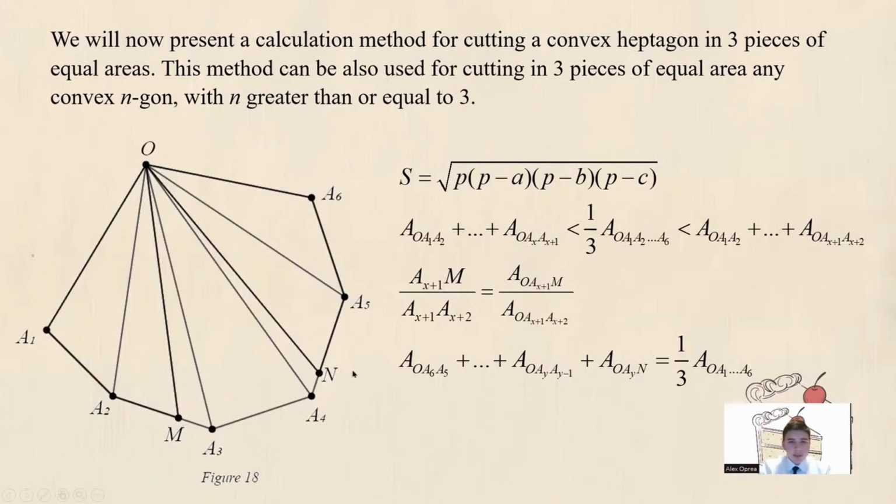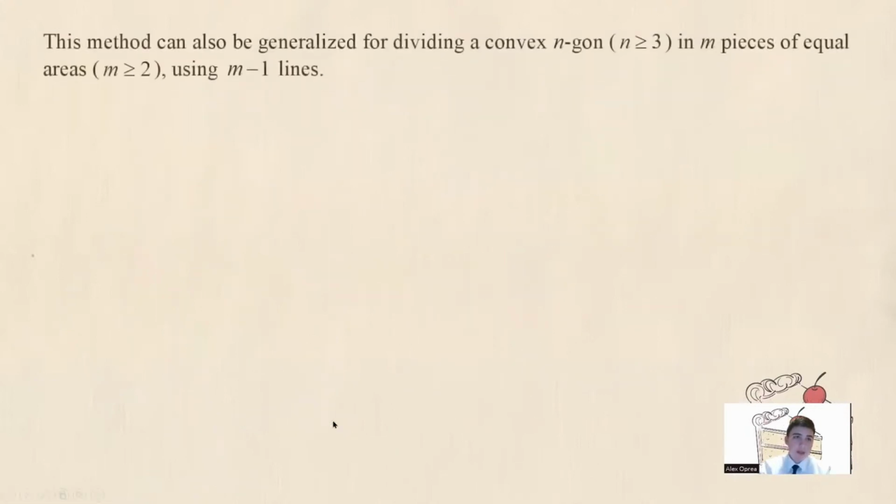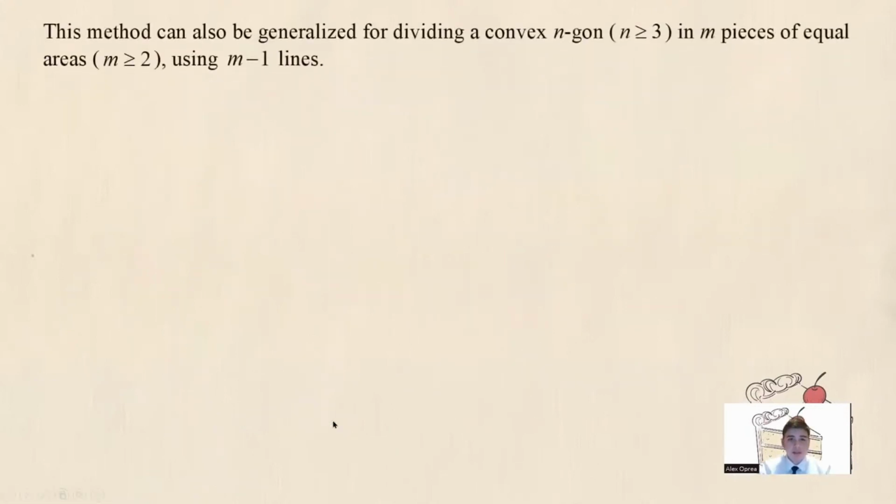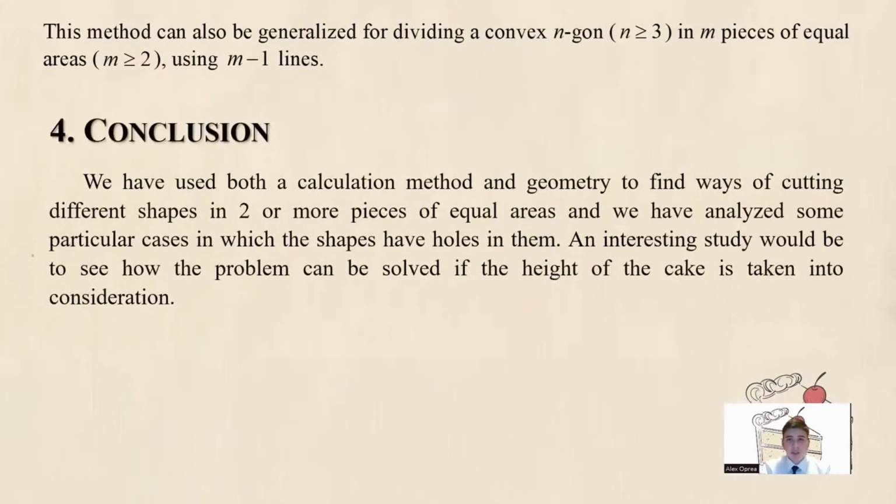Therefore, lines OM and ON are the solution to our problem. This method can also be generalized for dividing a convex polygon with n greater than or equal to 3 sides into m pieces of equal areas, with m greater than or equal to 2, using m minus 1 lines.